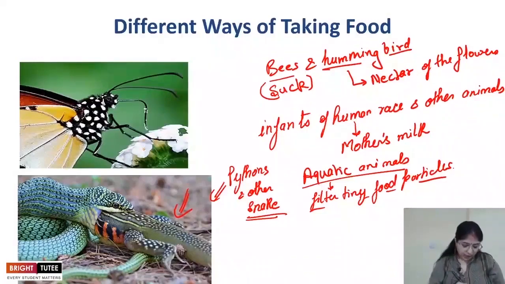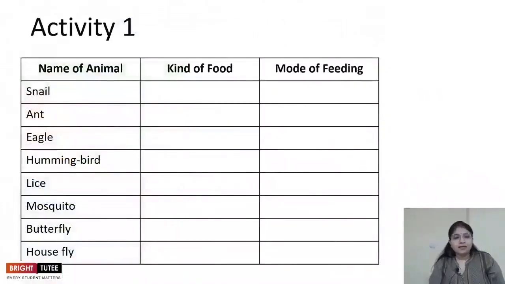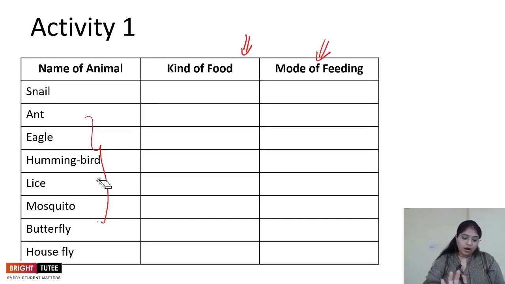Now let's perform an activity wherein you have to fill this particular table. In this table, you are going to write down the names of the animals, what kind of food they eat and the mode of feeding. You can discuss this with your friends. You can also observe these animals around you, and you can discuss it with your teachers as well.